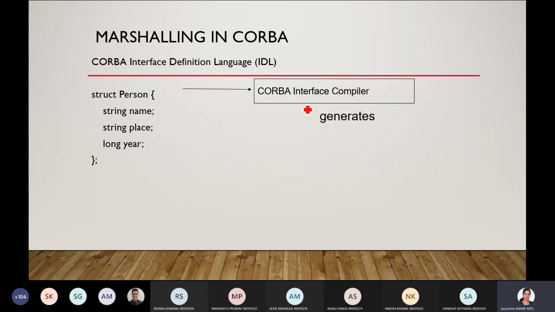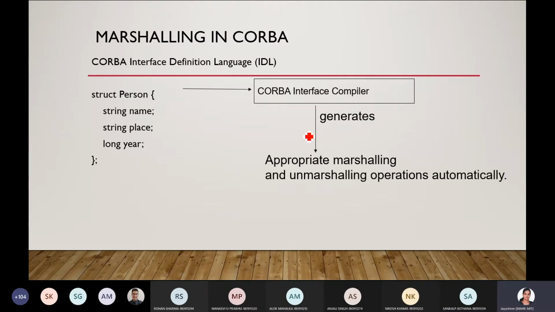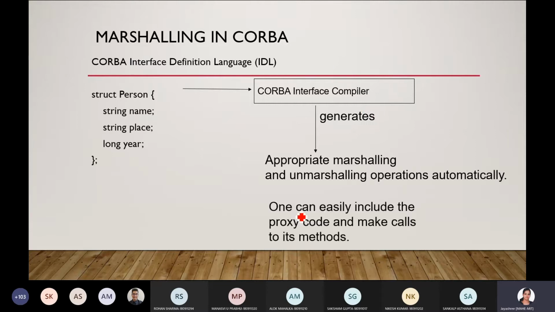Once it is fed into the interface compiler, it automatically generates the operations that are required for the marshalling and unmarshalling tasks. So you know now what marshalling and unmarshalling are.